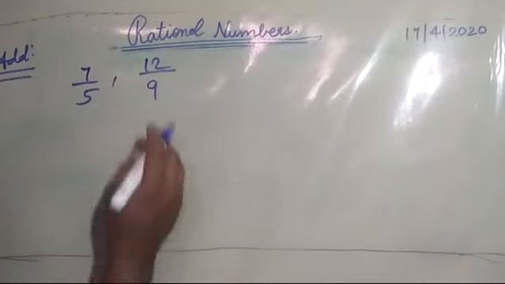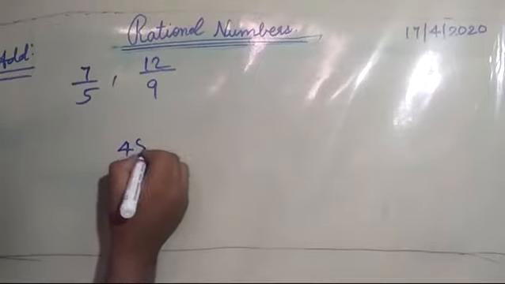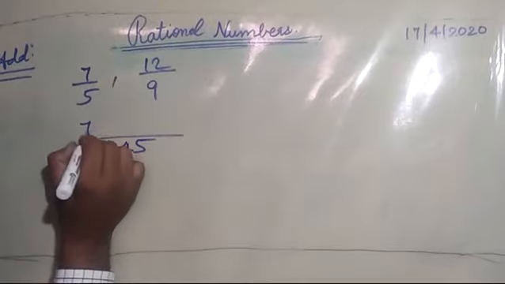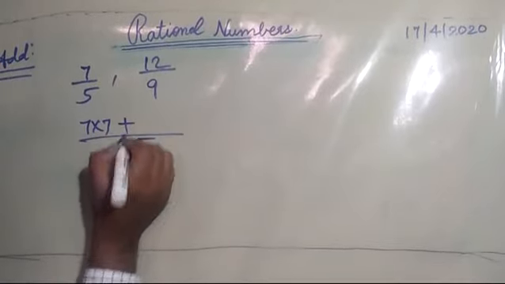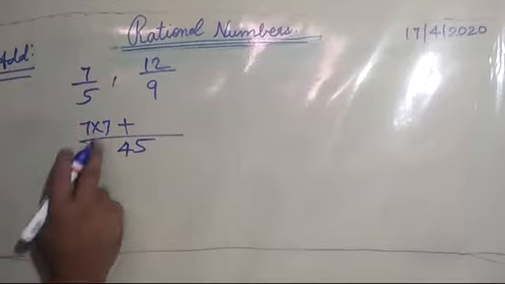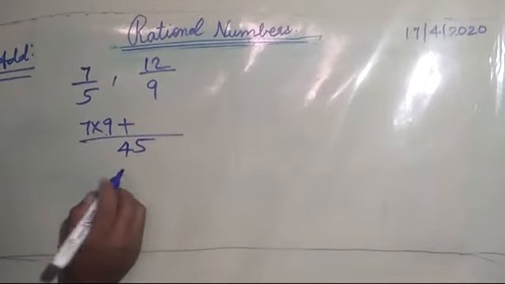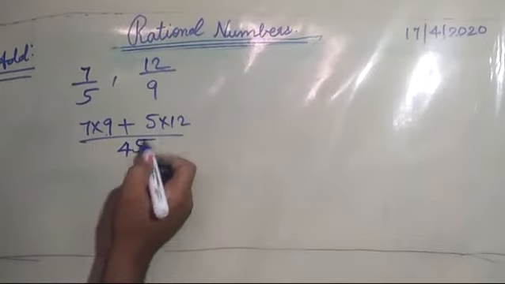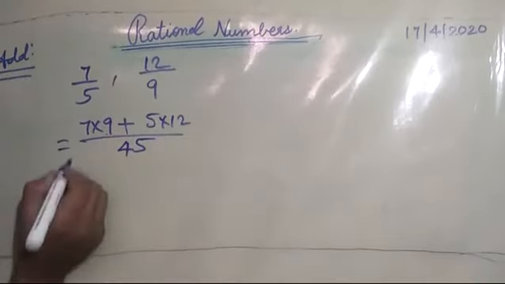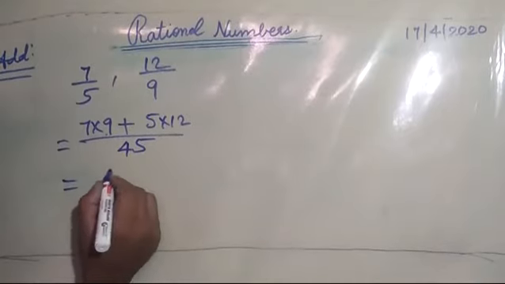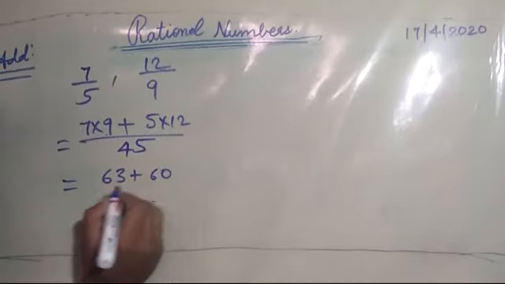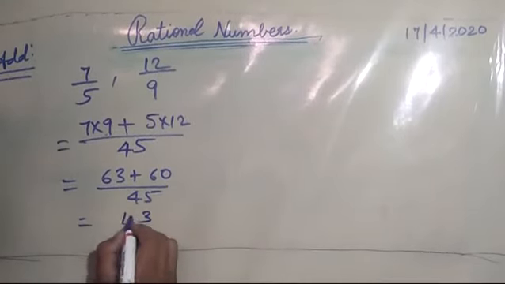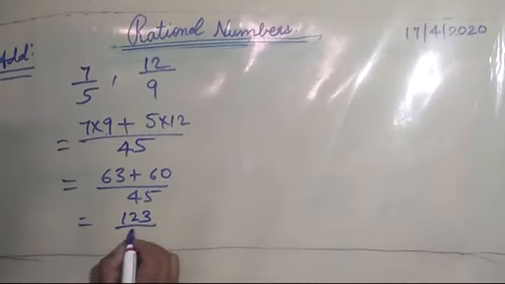Like 5 and 9, the LCM of 5 and 9 will be equal to 45. Now 45, and then 7 into 9, and then plus 5 into 12 will come. 9 5s are 45, and 5 into 12. So the result will be 9 7s are 63 plus 60 by 45. Now this will be equal to 123 upon 45.